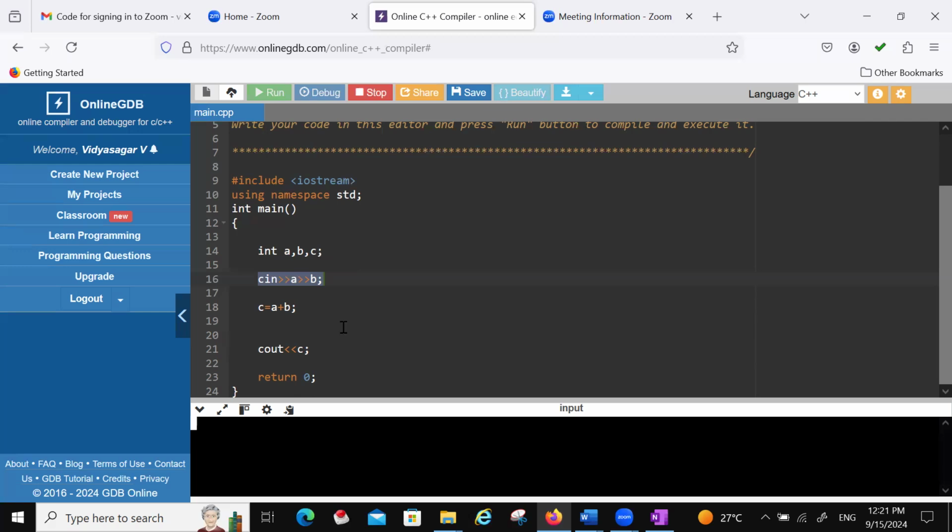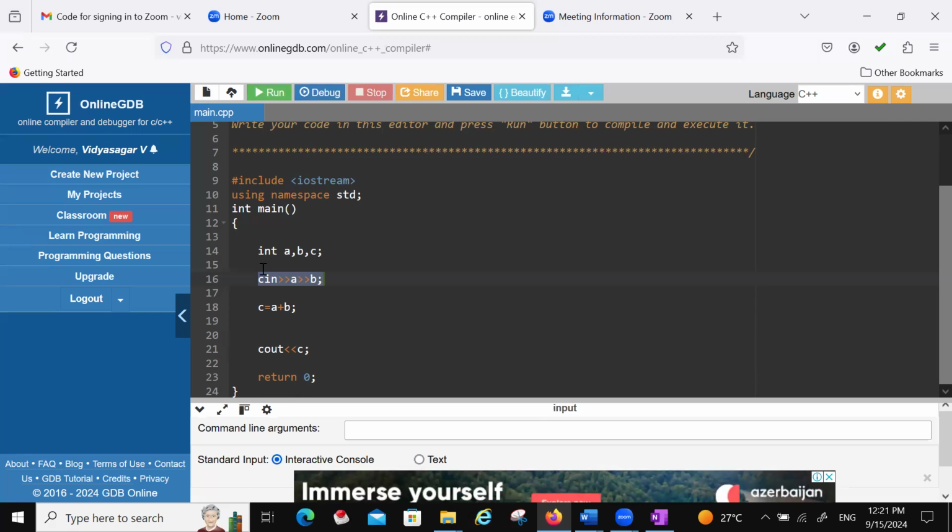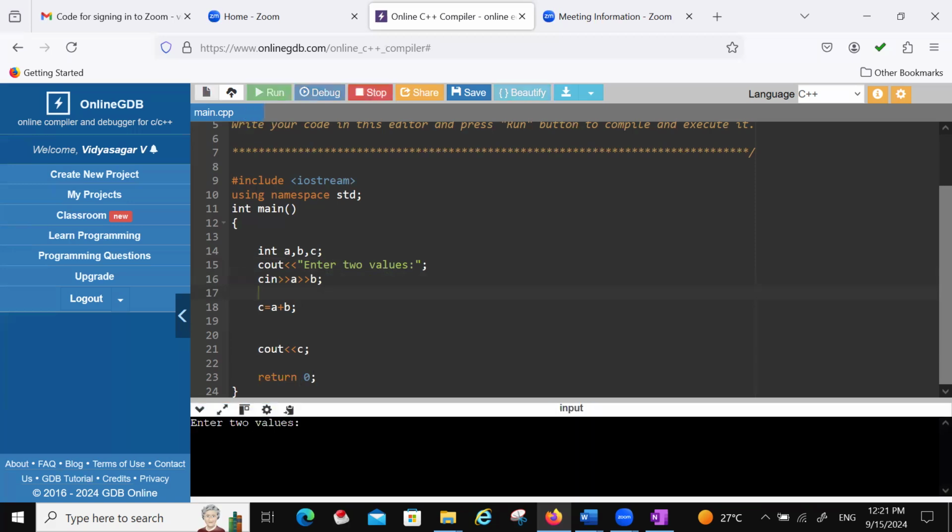So for that purpose, it is always better to give the display. Display will be done by cout. Enter two values. So now you see what happens here. Enter two values. So the user will understand how to give two values.